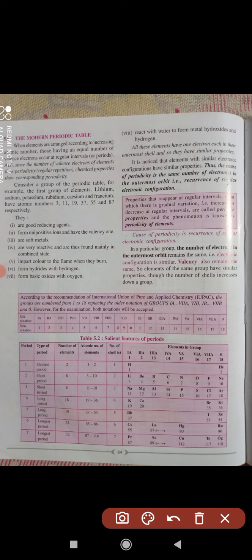Here you can see 1A is now called 1 to 18, and the 0 group is 18 according to IUPAC, the International Union of Pure and Applied Chemistry, the organization that provides all the necessary information, any change or everything related to chemistry. So the group numbers from 1 to 18 replace the older notation, and the older notation was replaced by the new notation according to IUPAC.